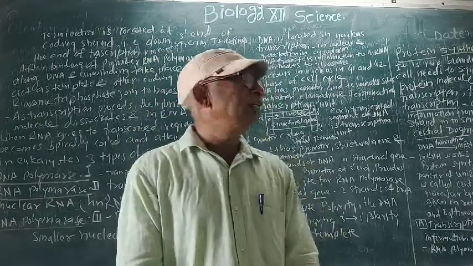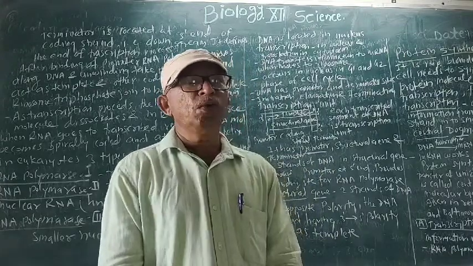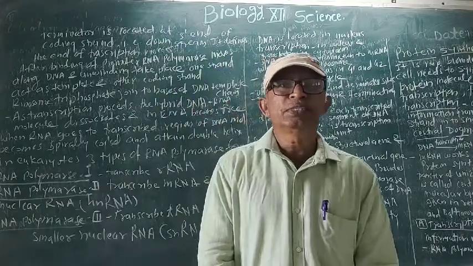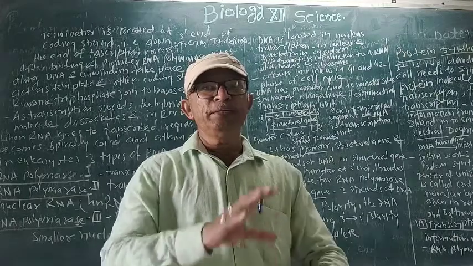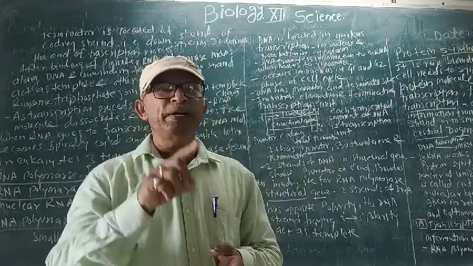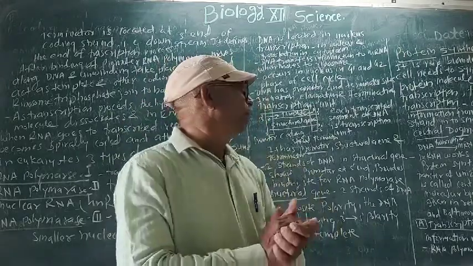Transcription means copying genetic information from one DNA strand to single stranded RNA. The copy is made on one strand, that strand is called the template, and the genetic information is transferred to mRNA.